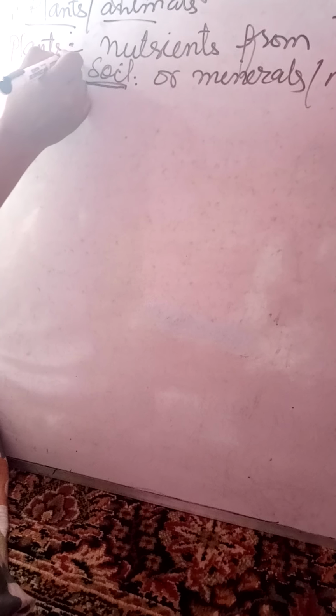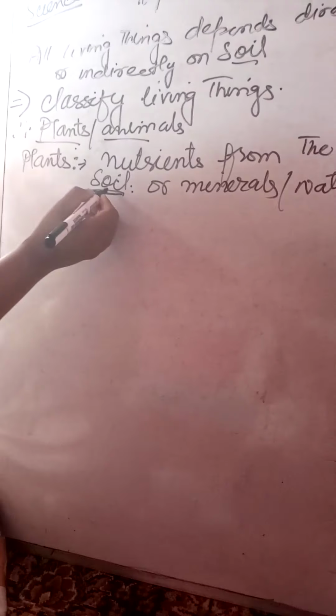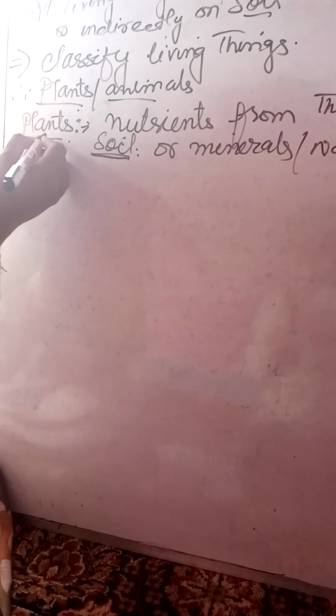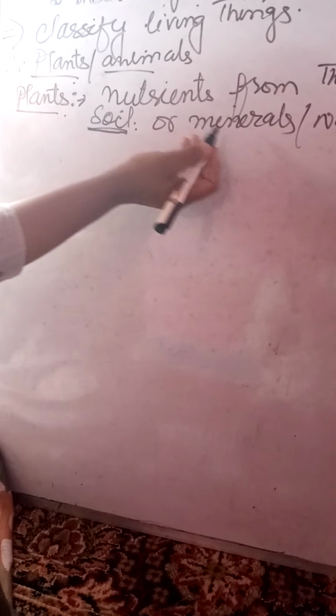The main things a plant needs are minerals, water and nutrients, all of which it gets from soil. So this shows that plants are dependent upon soil.